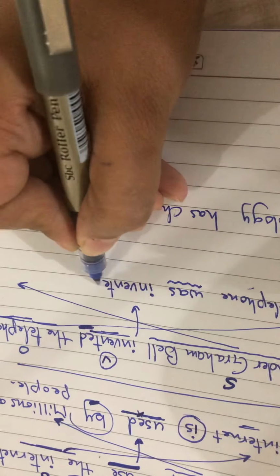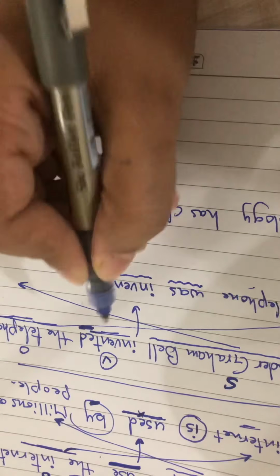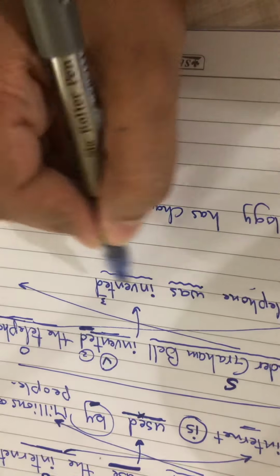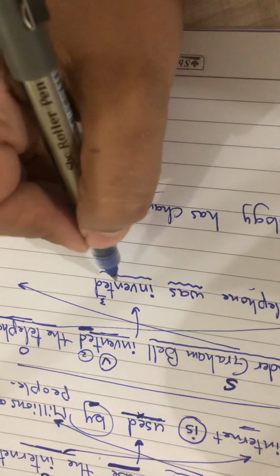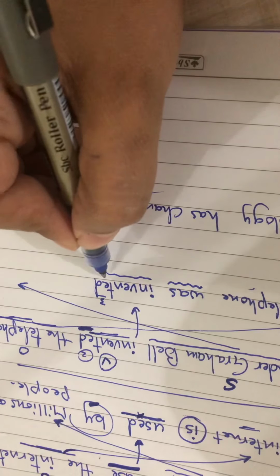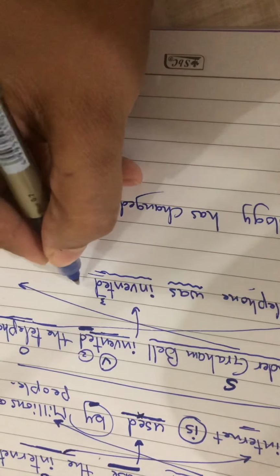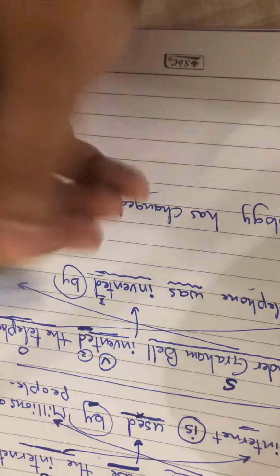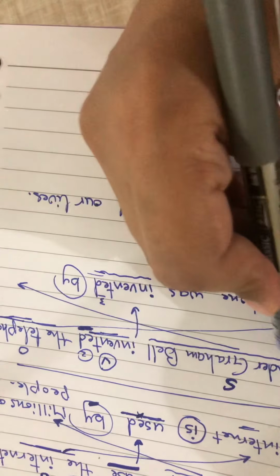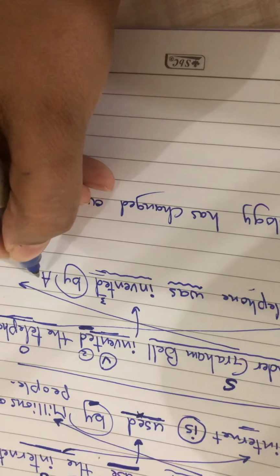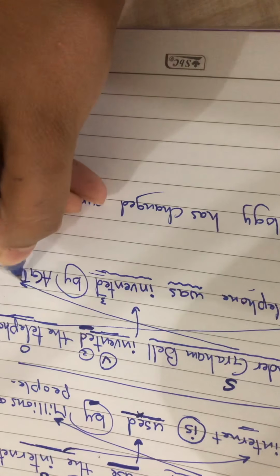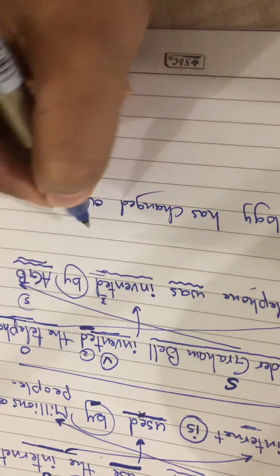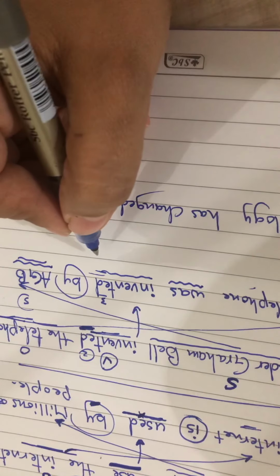Invented. This is the second form, and this is the third form. Both of them are followed by ed. By agent. By. The telephone was invented by whom? By Alexander Graham Bell. This is the subject at the end of the sentence.